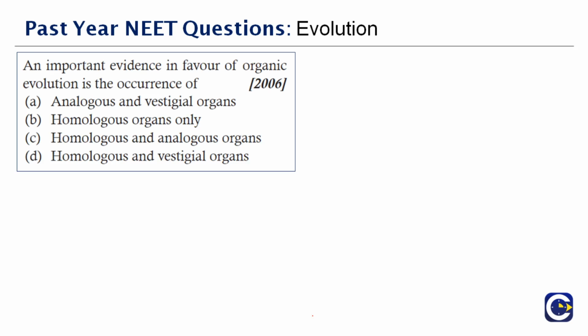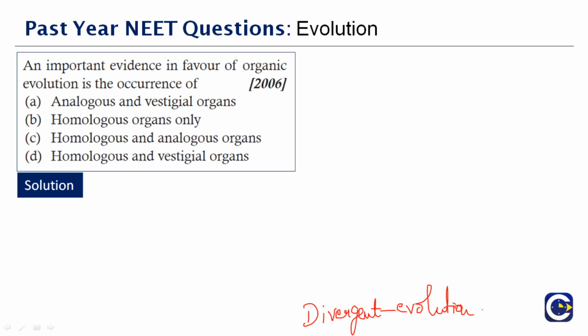Next question here. An important evidence in favor of organic evolution is the occurrence of dash, and this question was asked in the year 2006. Okay, so we know it is homologous, but is it homologous and analogous or homologous and vestigial? We have to talk about that. Homologous organs represent what? They represent divergent evolution. These are organs belonging to different organisms of different species, maybe for dissimilar functions, but they all have the same basic structure.